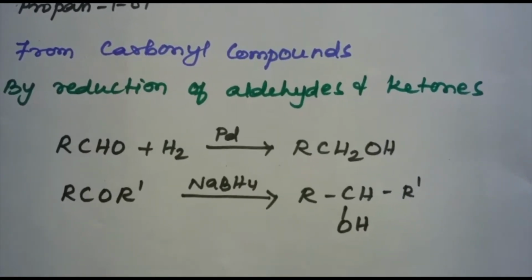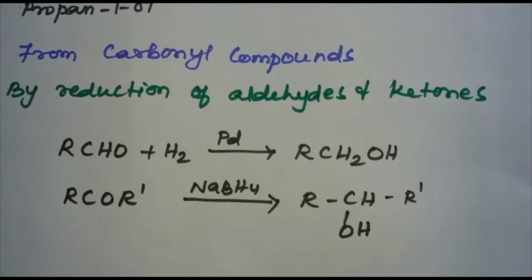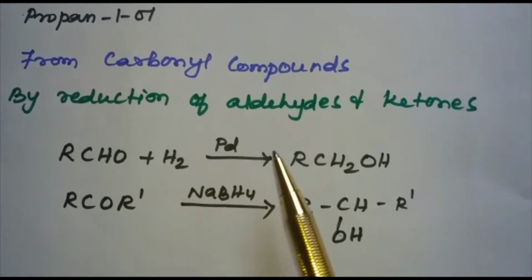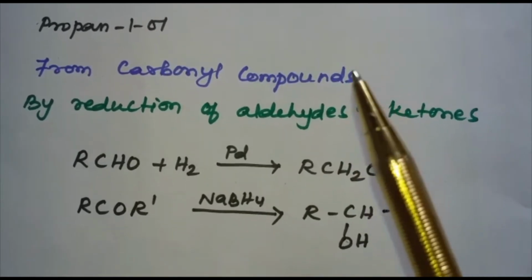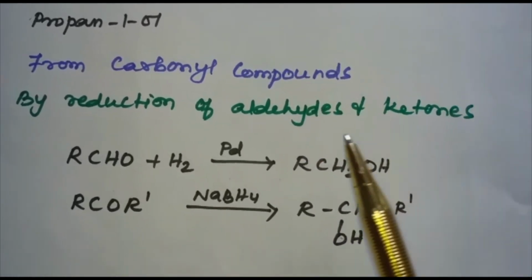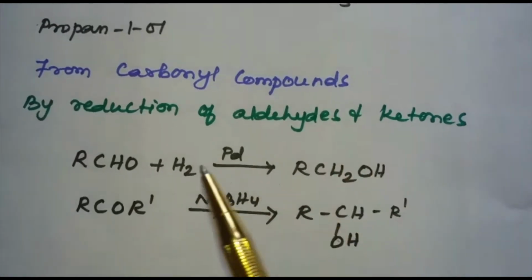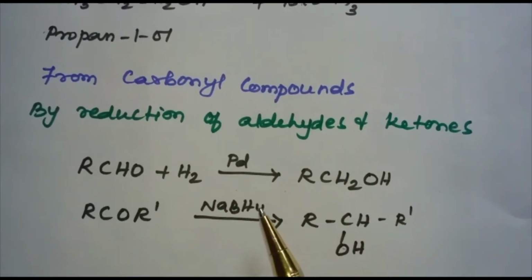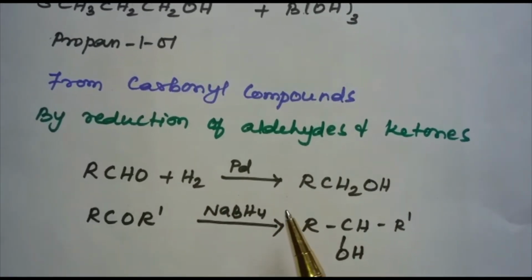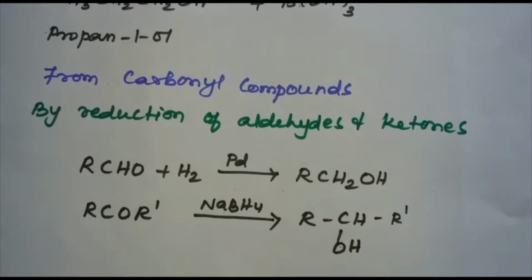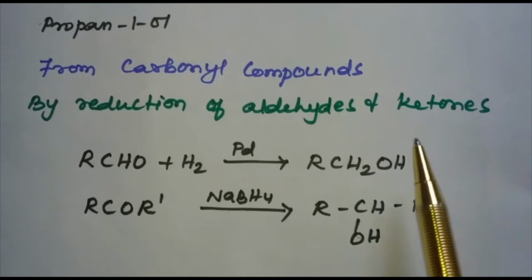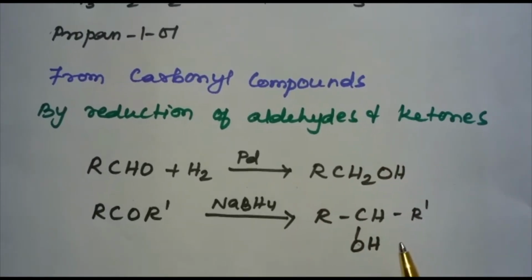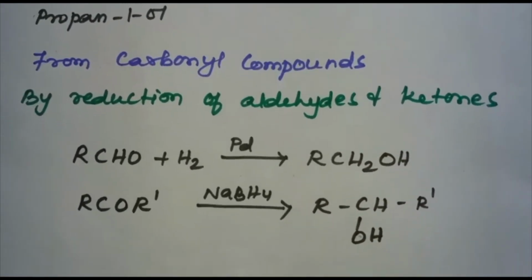Aldehydes and ketones are reduced to the corresponding alcohols by the addition of hydrogen in presence of catalysts such as palladium, platinum or finely divided nickel. It is also prepared by treating aldehydes and ketones with sodium borohydride, NaBH4, or lithium aluminum hydride, LiAlH4. Aldehydes yield primary alcohols whereas ketones yield secondary alcohols.